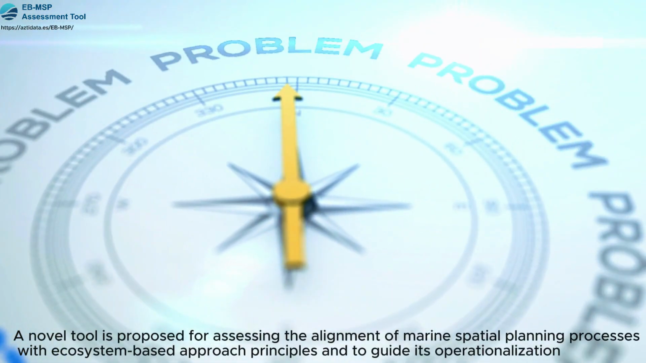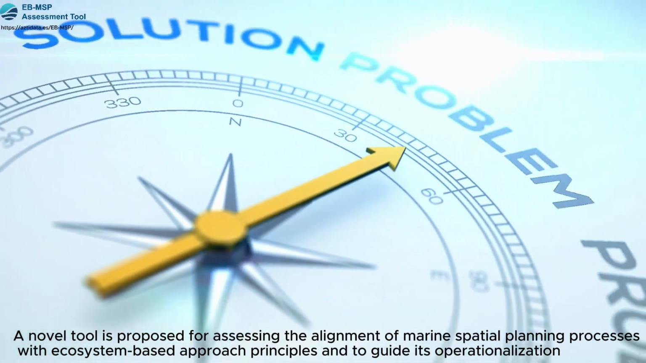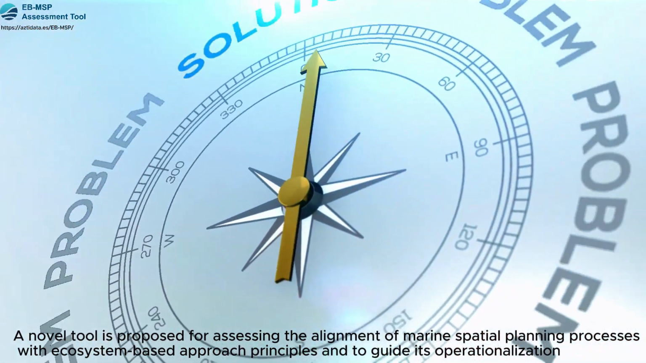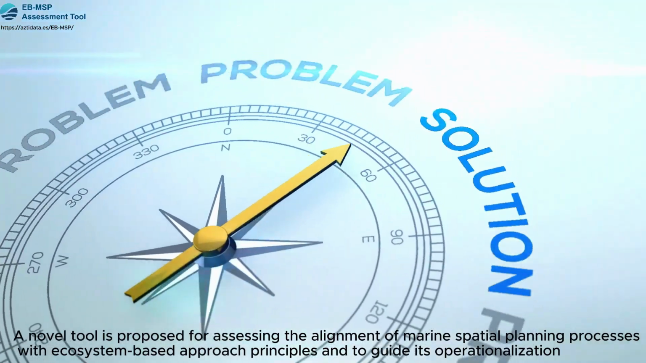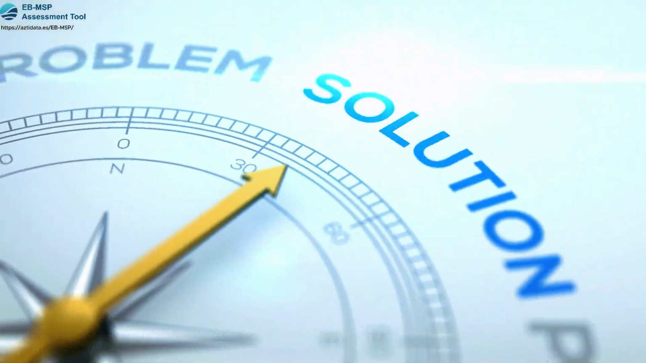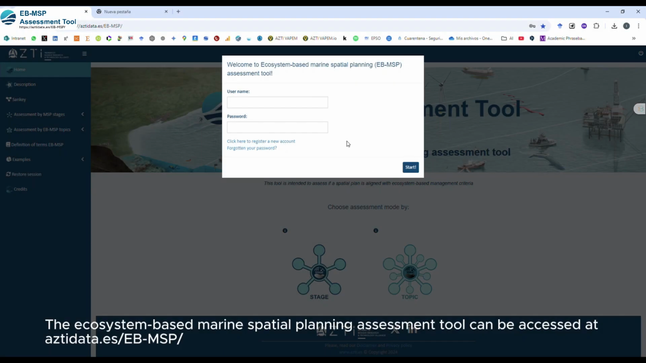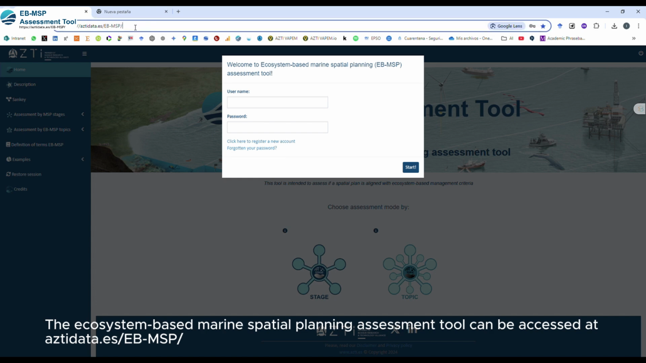A novel tool is proposed for assessing the alignment of marine spatial planning processes with ecosystem-based approach principles and to guide its operationalization. The Ecosystem-based Marine Spatial Planning Assessment Tool can be accessed at asdata.smsp.